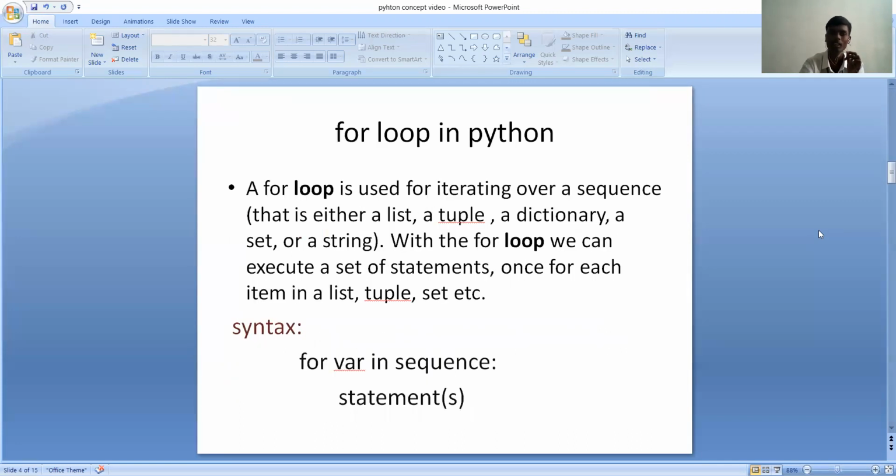Going deeper into the for loop in Python, a for loop is used for iterating over a sequence that is either a list, a tuple, a dictionary, a set, or a string. With the for loop, we can execute a set of statements once for each item in a list, tuple, or set, etc. The syntax for the for loop is: for variable in sequence, followed by statements.